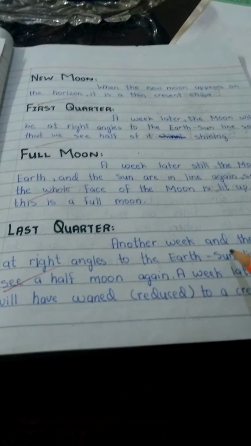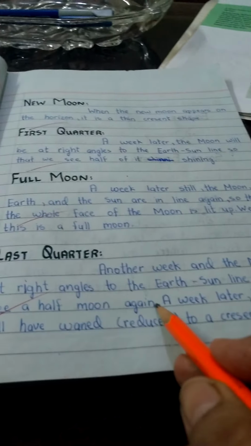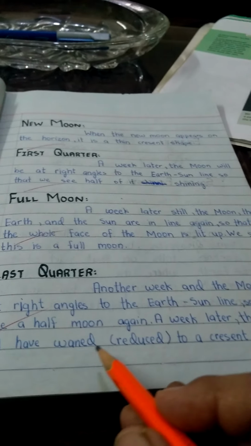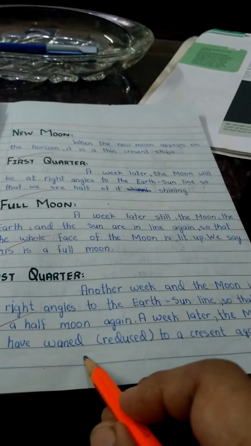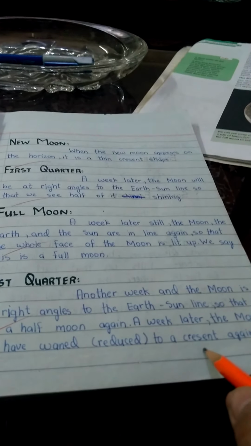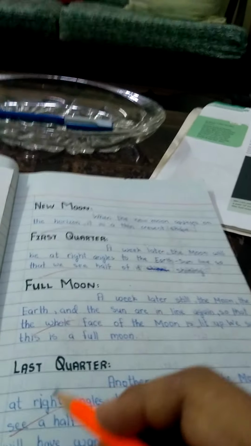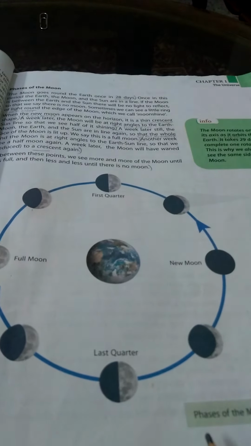Last quarter. Another week, and the moon is at right angles to the earth sun line so that we see a half moon again. A week later, the moon will have waned, reduced to a crescent again. And you have to draw a diagram of these phases of the moon over there.